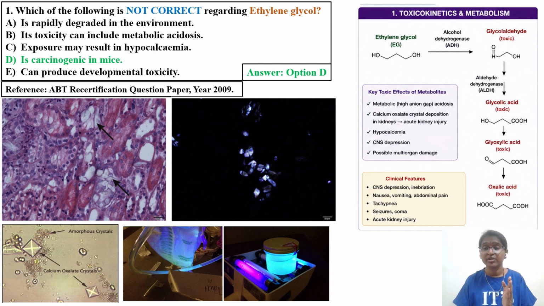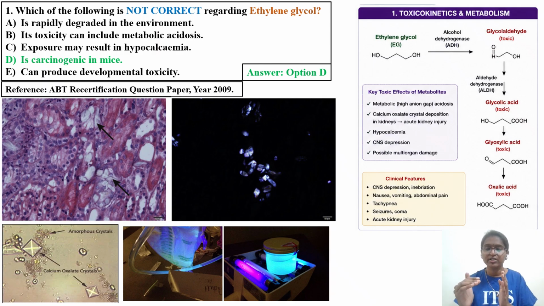The metabolite formed is glycolic acid, which is also toxic. So glycoaldehyde is toxic, and glycolic acid is toxic. Then it further undergoes metabolism in your body to form glyoxylic acid, and the last product formed is oxalic acid. In the case of methanol, formic acid is formed, which causes eye toxicity, ocular toxicity. So you have to remember the chemical, the enzymes acting upon it, and the toxic metabolite.